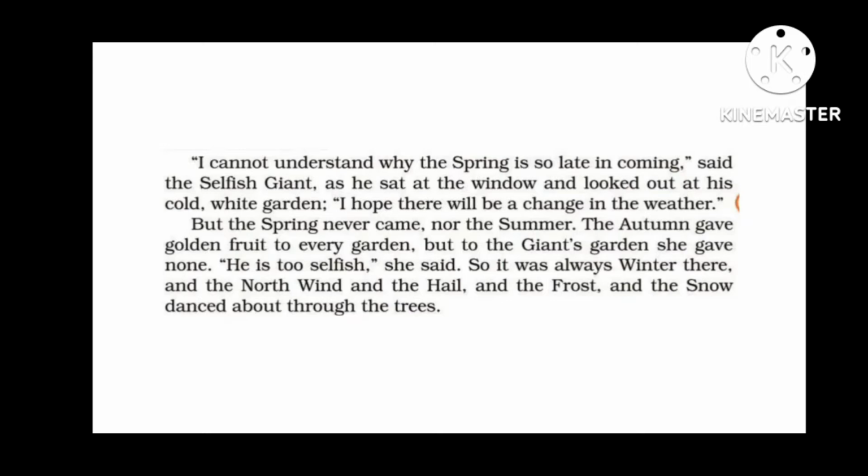But the spring never came, nor the summer. The autumn gave golden fruits to every garden, but to the giant's garden she gave none. He's too selfish, she said. So it was always winter there, and the north wind and the hail and the frost and the snow danced about through the grass, through the trees. So the giant hoped for spring to come, but spring never came, neither summer nor autumn. Autumn, which gave fruit to every other garden, but did not come to giant's garden because it said that giant is too selfish. So there was always winter in giant's garden, and the north wind, hail, snow and frost, they enjoyed in the